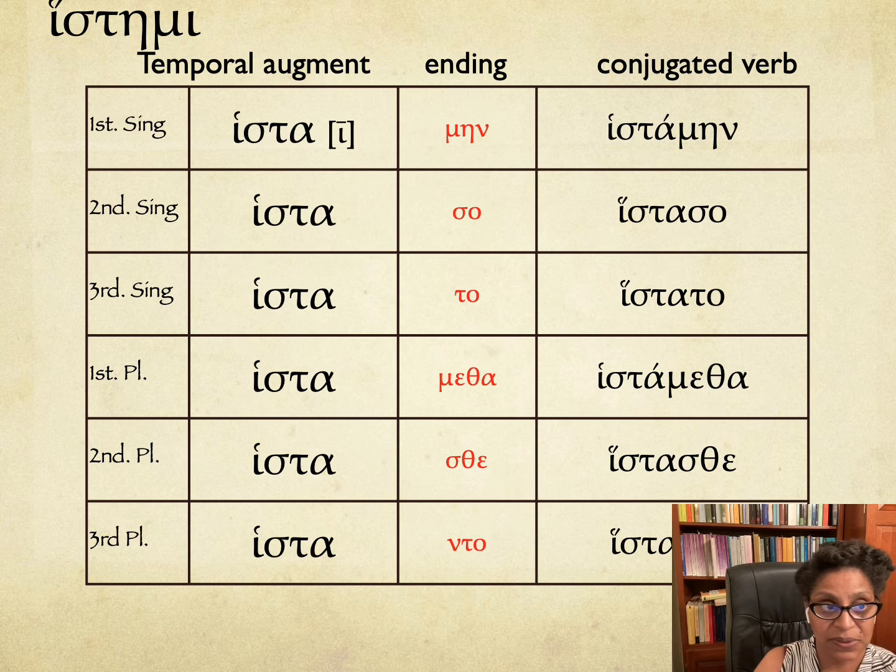Okay, so histemi is a little tricky in the middle. If you remember that the present tense is always a process, not a completed action, that the imperfect is a continuous action in the past. So I was standing up. I was making myself stand up slowly. Okay. All right.